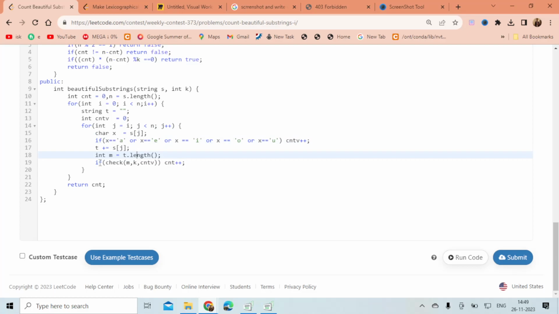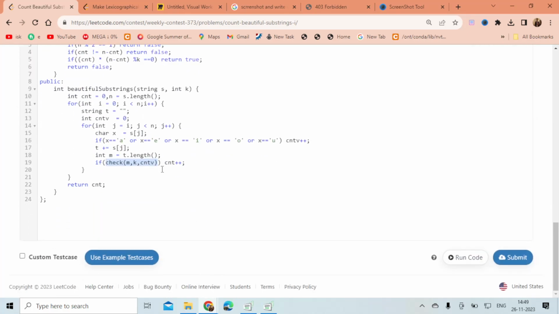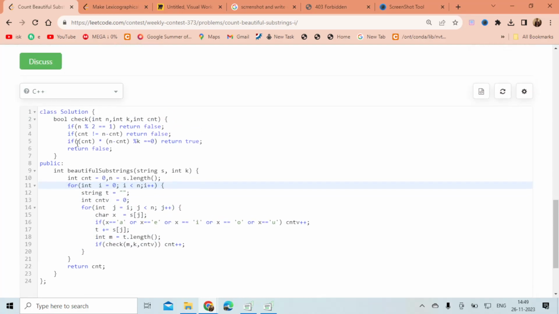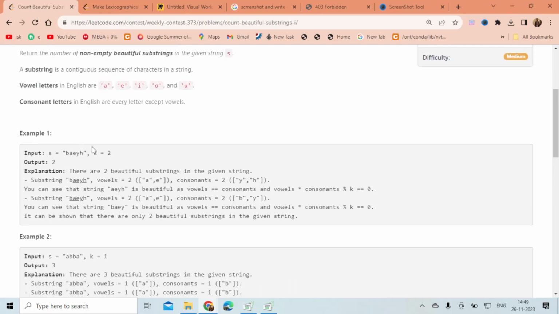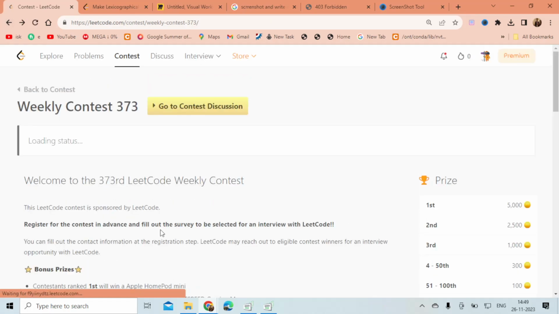for every substring, I just checked whether this substring is validating our condition. If this substring is validating our condition, then we just increase the count and return the count. This is a simple n squared approach. Nothing fancy here. So this is our solution for the second question, right?